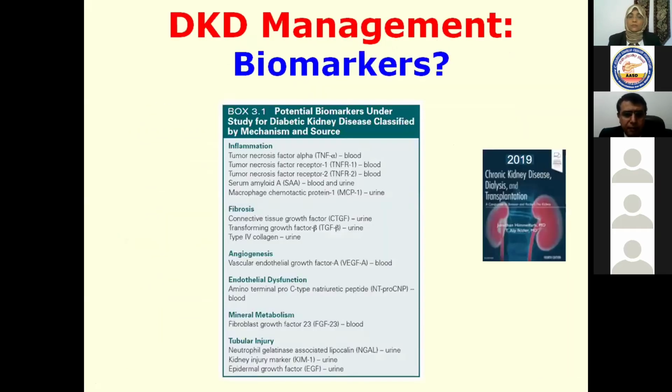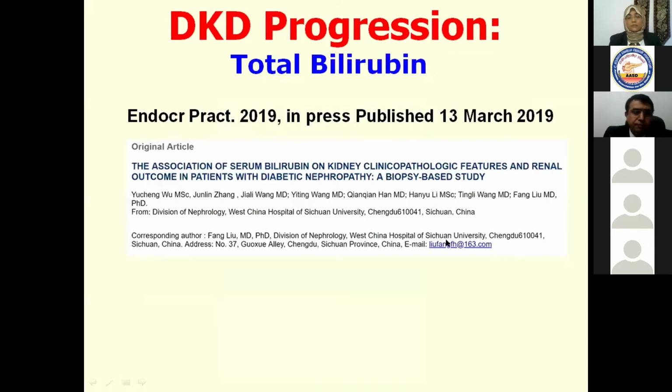What about biomarkers? You have different biomarkers that may help you in cases of studying diabetic kidney disease, by mechanism and source. In case of inflammation, you may find tumor necrosis factor and tumor necrosis factor receptors. In case of fibrosis, you may find connective tissue growth factor and transforming growth factor beta. Angiogenesis, you may find vascular endothelial growth factor. In endothelial dysfunction, you may find the amino-terminal pro-C-type natriuretic peptide. Mineral metabolism, the FGF23. Tubular injury, the NGAL or kidney injury molecule, or epidermal growth factors.